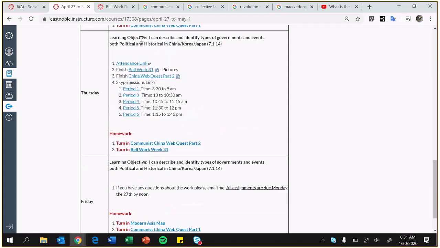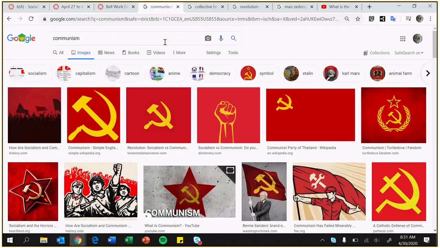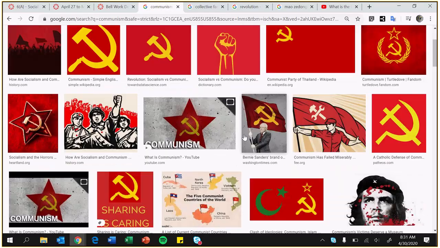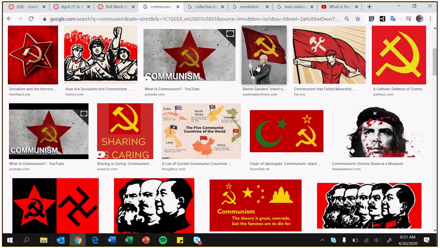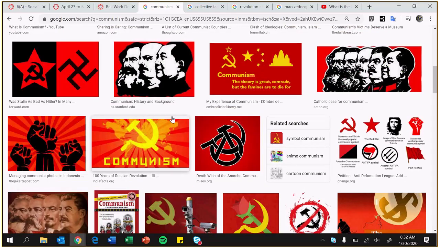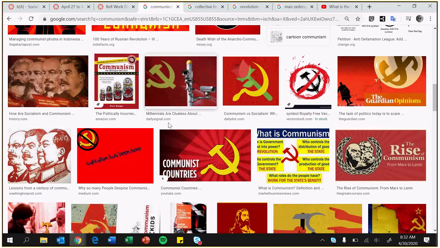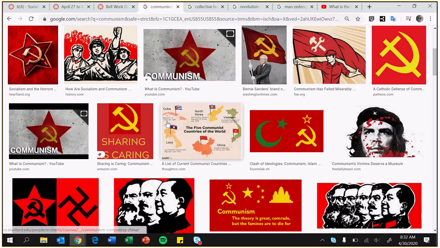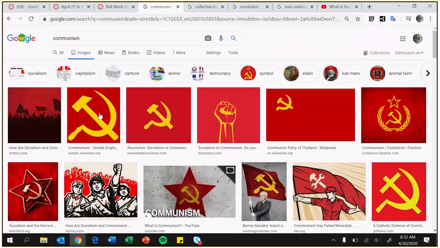Okay, so an image, very simple. I just typed in communism. I mean, any of these pictures would work. Probably not that one, but most of these would work pretty well. You could type in China communism, but mostly when we think of communism, we think of Russia, and that's where this all comes from.